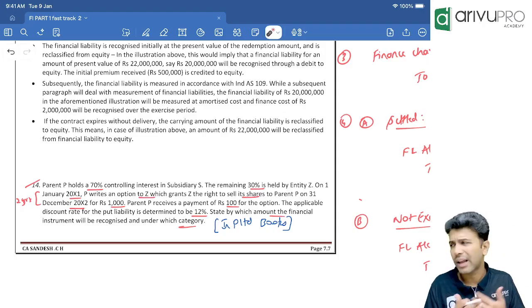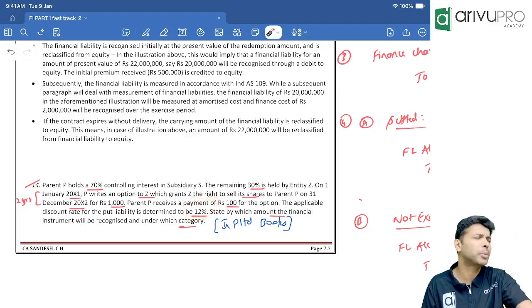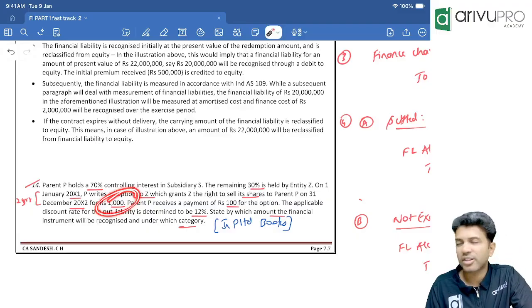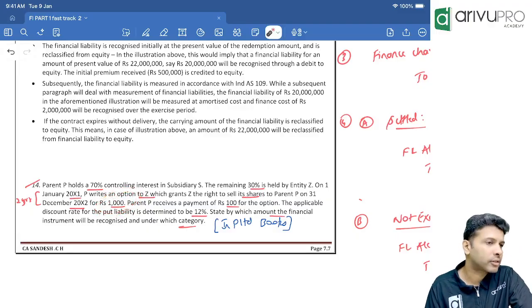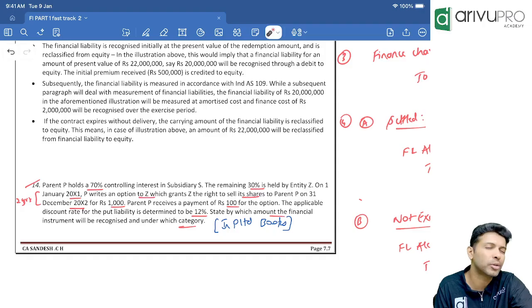Present value. To calculate present value, we need a discount factor. Is it given? At 12%. So calculate that for me. P will pay this 1000 rupees every year or once? Once. That is now or after 2 years? After 2 years. So the second year's discount factor at 12% you need to find. 1 divided by 1.12, press the equals button 2 times. How much is that?